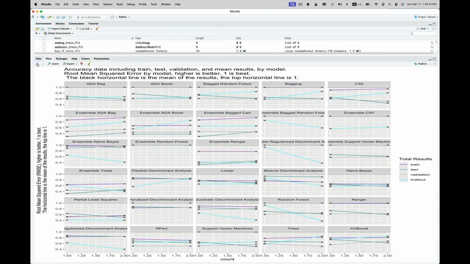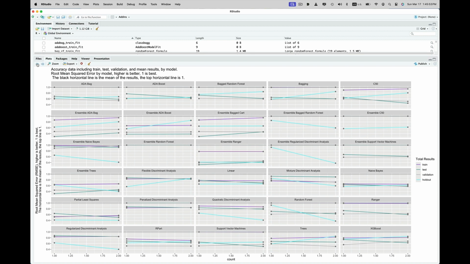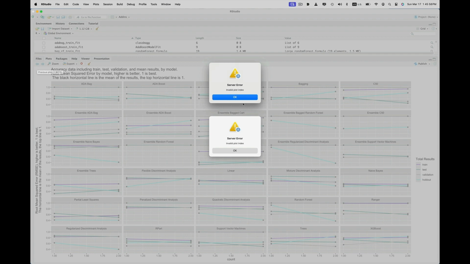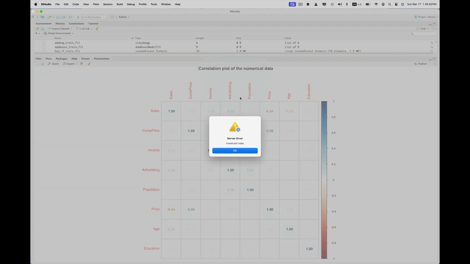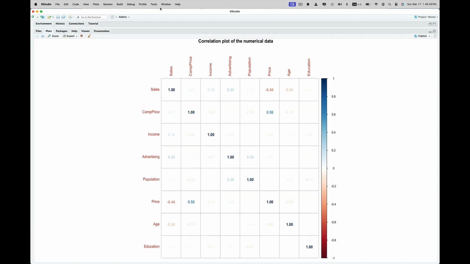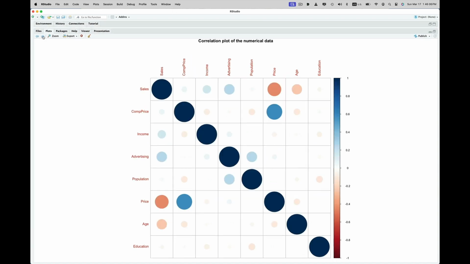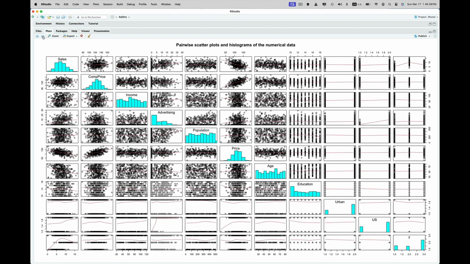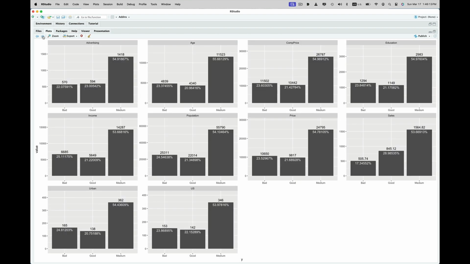So you can see the graphics again. For example, this is the accuracy with trained test validation. And yeah, I hit left arrow too many times. There we go. Okay. So you can see the correlation of the numerical values as either numbers or circles. Pairwise scatter plots. I love, love, love this result.